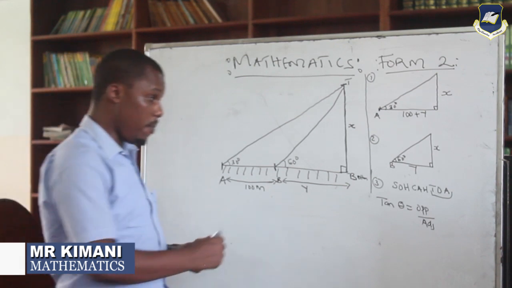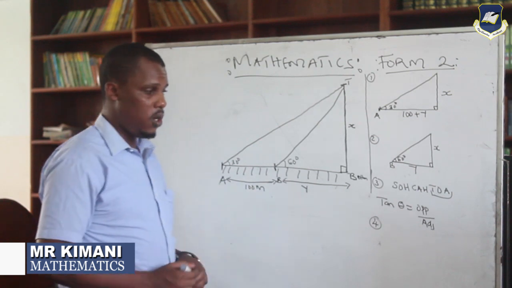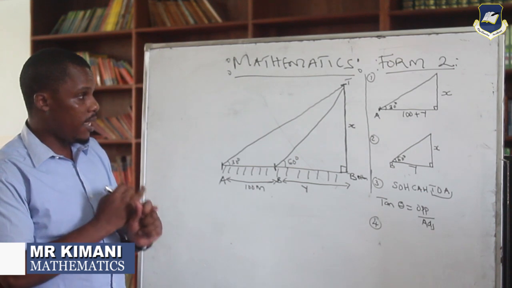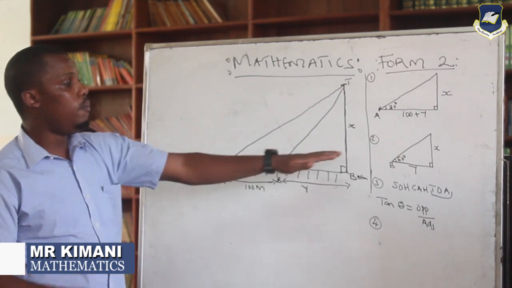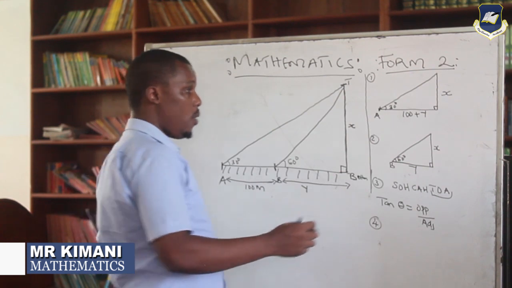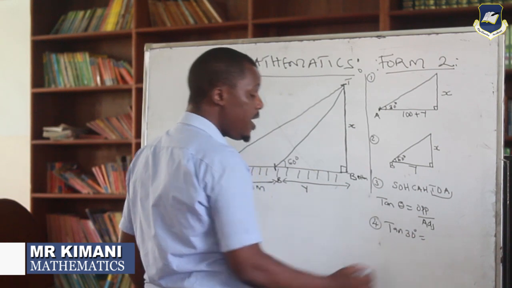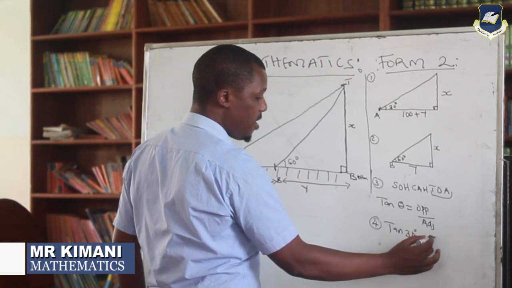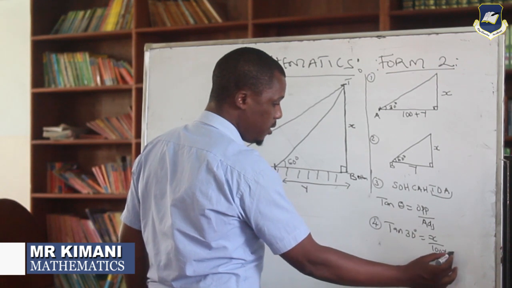Then point number 4 is to express the height, which is X, in two ways. You go to triangle number 1 and make X the subject using the tan concept, and then you go to B, triangle number 2, and again express the same height. So considering triangle 1, tan 30 is given by the opposite, which is X, over the adjacent, which is 100 plus Y.